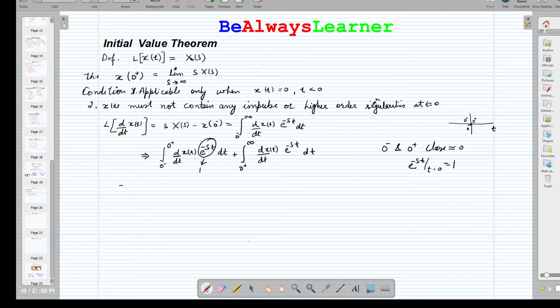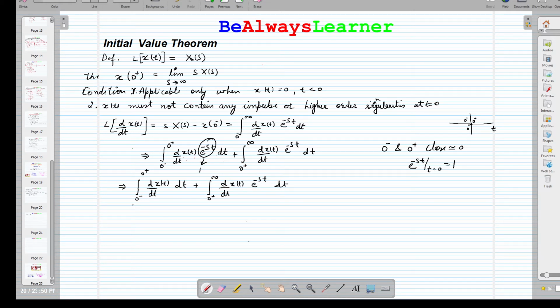So we can extend this expression as integration from 0 negative to 0 positive of d by dt of x dt, added with integration from 0 positive to infinity of d by dt of x(t) e raised to the power minus st dt.